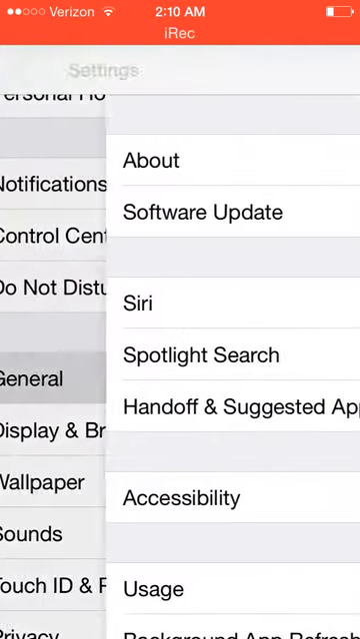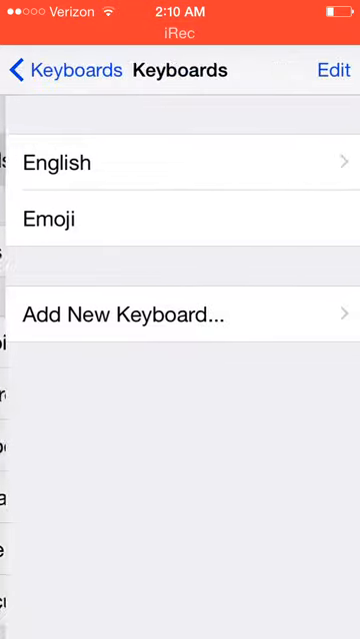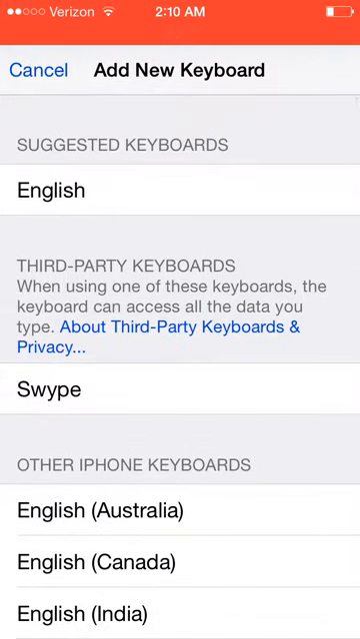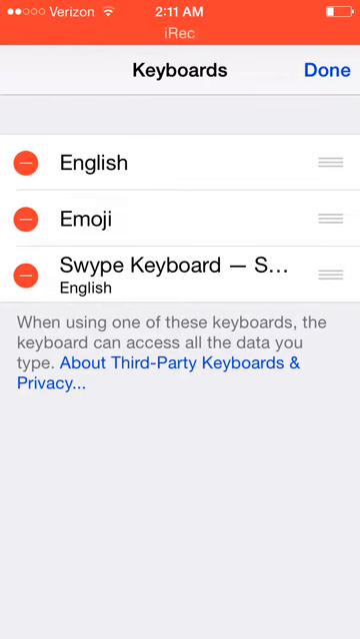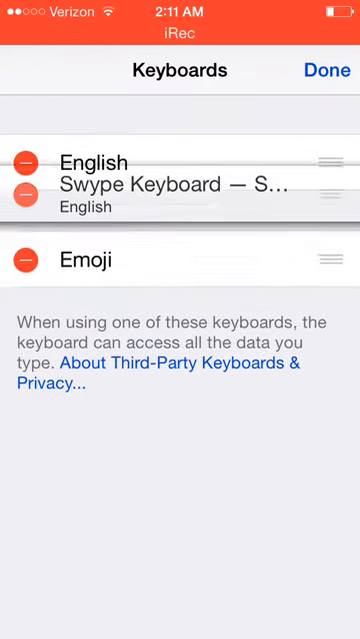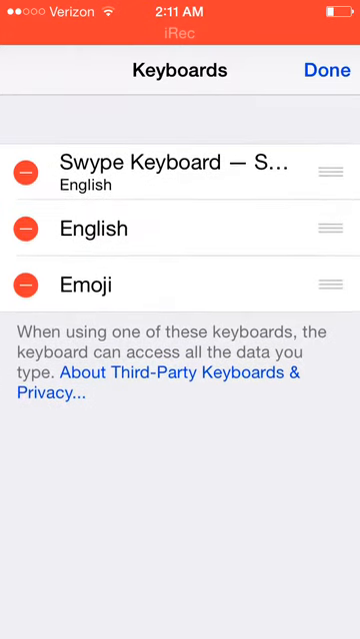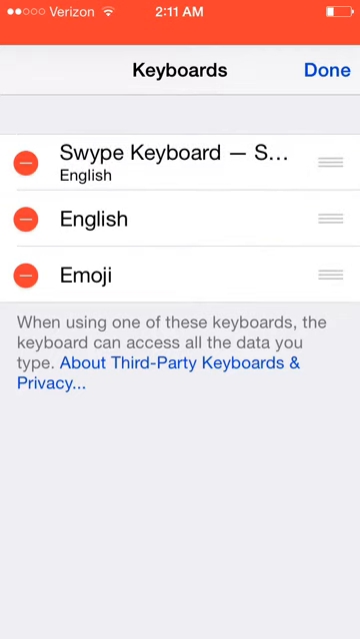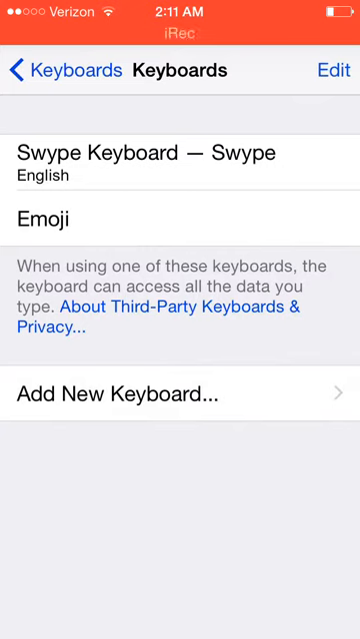So you go to General, Keyboard, Keyboards, Add Keyboard, add Swipe, and then Edit, and you can pull it up wherever you want. And actually, since the Swipe that I'm pulling around right here is in English, you can get rid of the actual English keyboard.